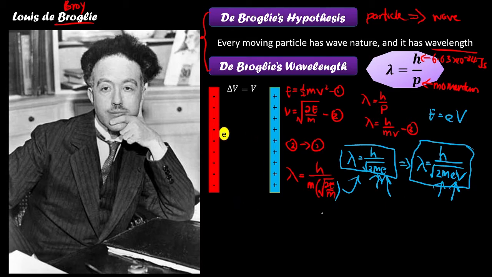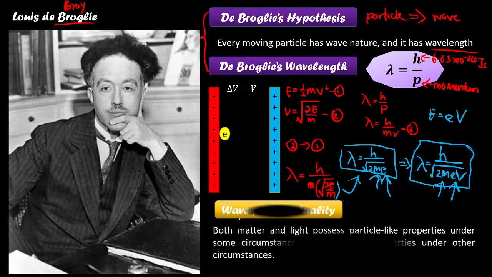Okay, so we can make a conclusion from the de Broglie hypothesis regarding wave-particle duality, where both matter and light can possess particle-like properties under some situations, and wave-like properties under other situations.